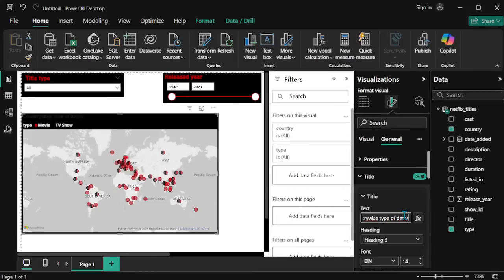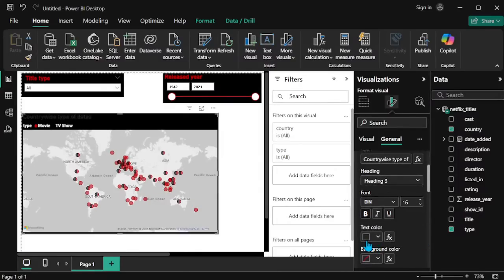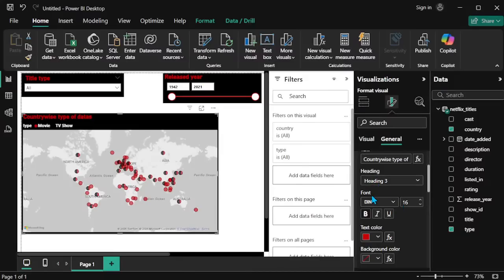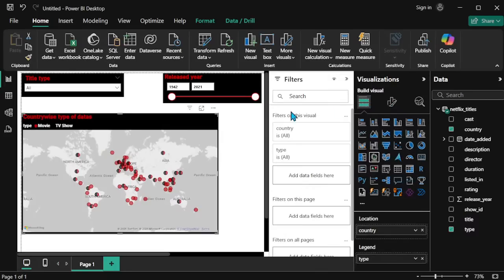So now I give it randomly and make it bold, increasing the size of this. So the text color is red. We can already give red for all things. So now it's okay. Now it looks like a Netflix format.